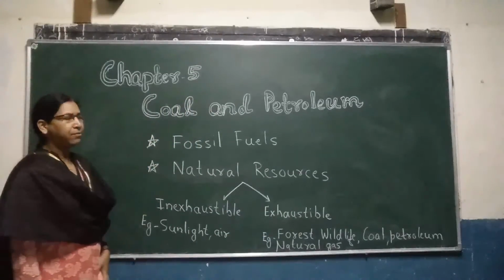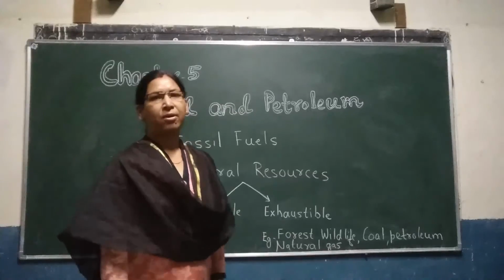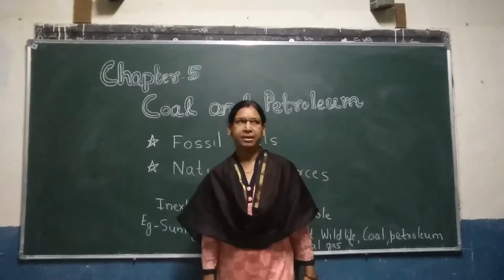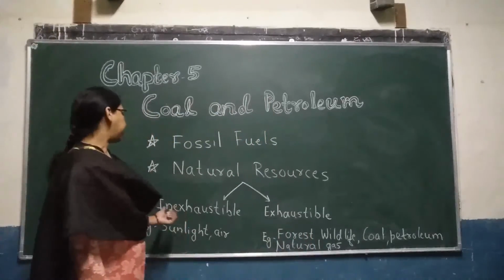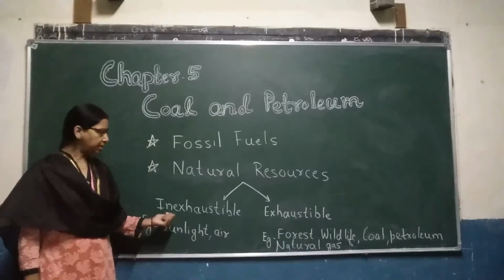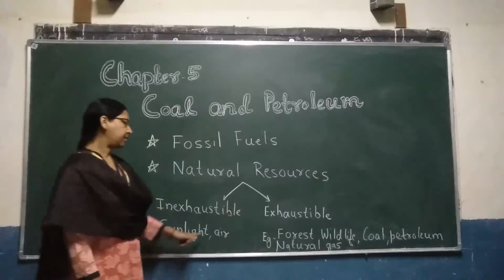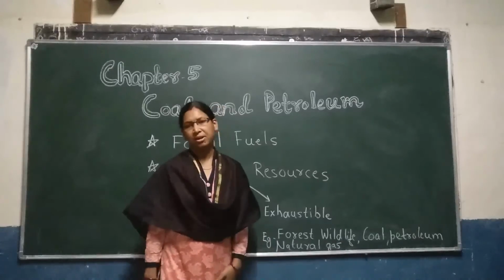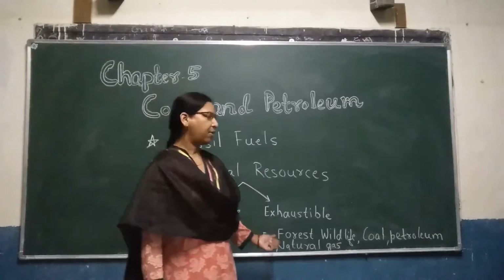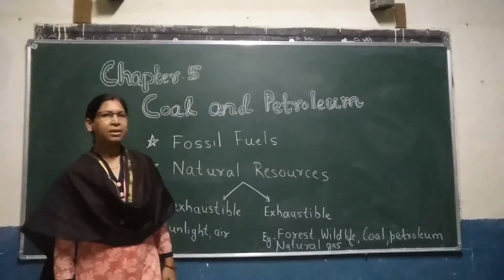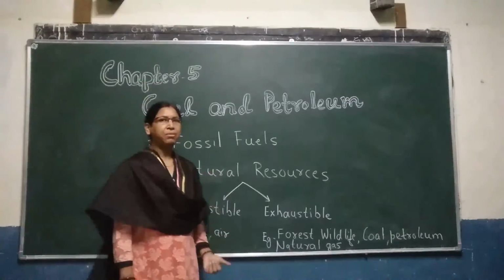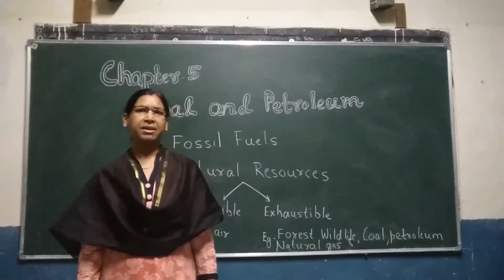And what do you mean by fossil fuels? Fossil fuels are formed from the buried remains of dead plants and animals. Let us see some of the examples of inexhaustible natural resources. They are sunlight, air, etc. And what are the examples of exhaustible natural resources? They are forest, wildlife, coal, petroleum, natural gas, etc. We will be learning about all these things in detail in our coming sessions.